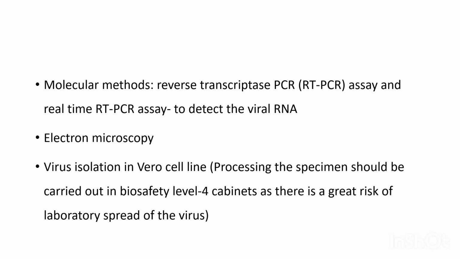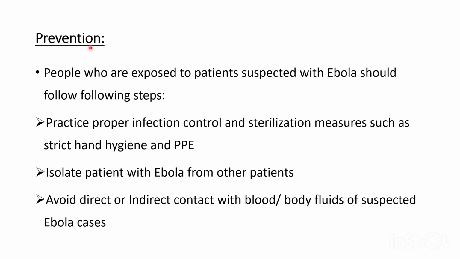Prevention methods. The people who are infected with the Ebola virus should be completely isolated from other people. While giving care or treatment to the patient, strict infection control measures have to be followed, like wearing personal protective equipment and following proper hand hygiene, and all the equipment or instruments used for the infected person have to be properly sterilized.